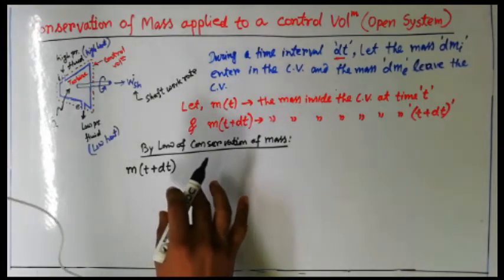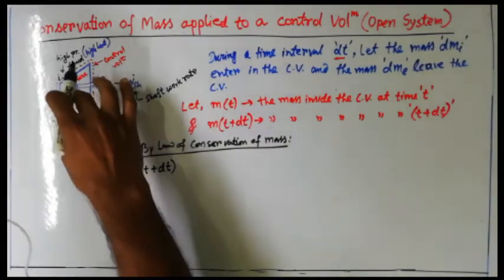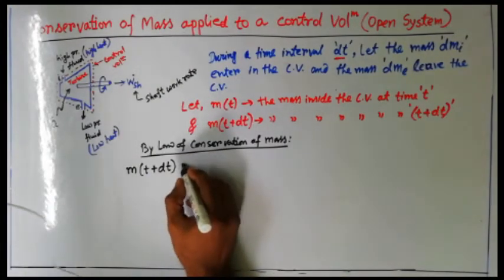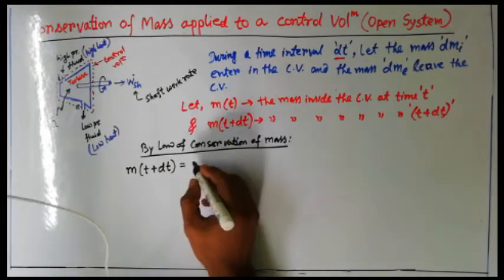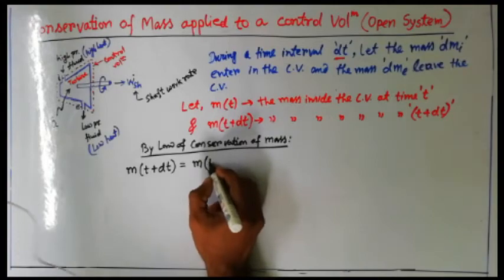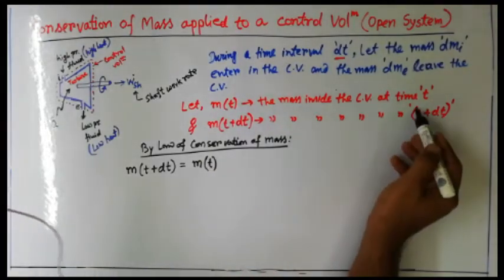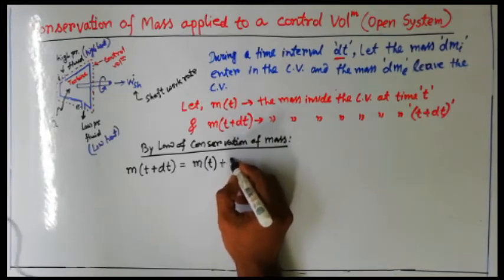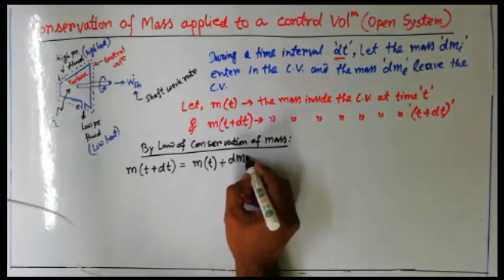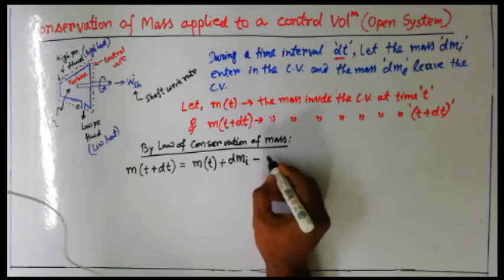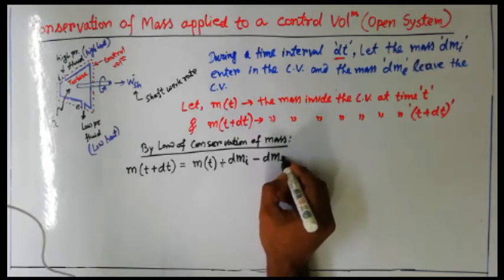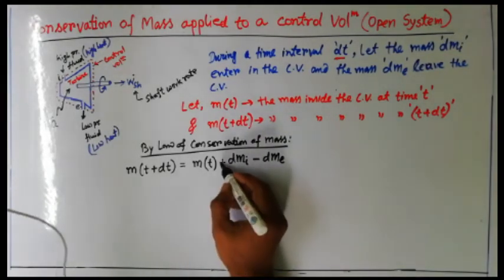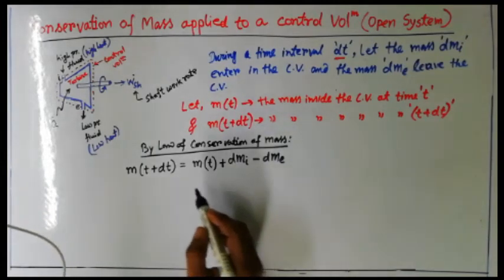That can be written like this. Whatever mass is present at the starting of time t, that is m_t. Now some mass is coming in, what amount? dm_i, and some mass is going out, what is that? dm_e. Check, is it very easy to understand? I think it is very easy to understand.